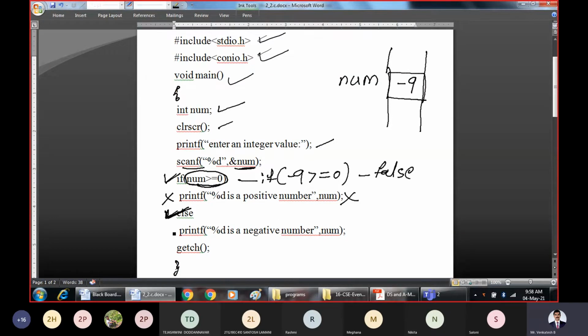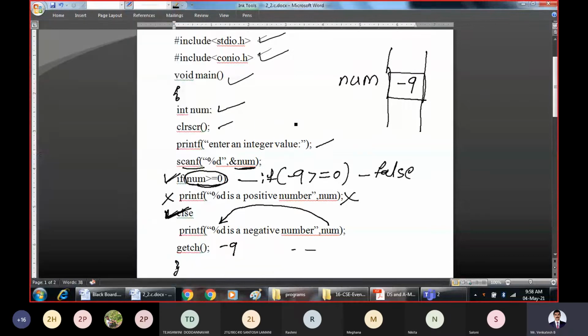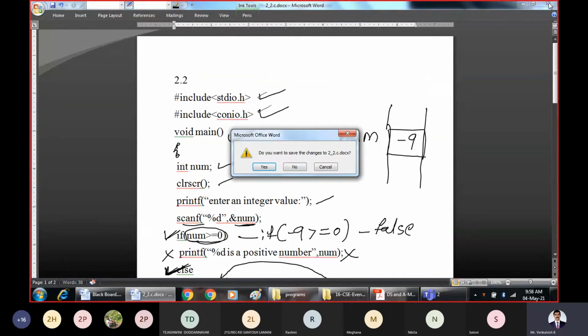So what is present in the else block? It says that the number is a negative number. That means whatever value is present in number will be substituted in this format specifier. So it says -9 is a negative number will be printed. That is how the program works for the if else condition.